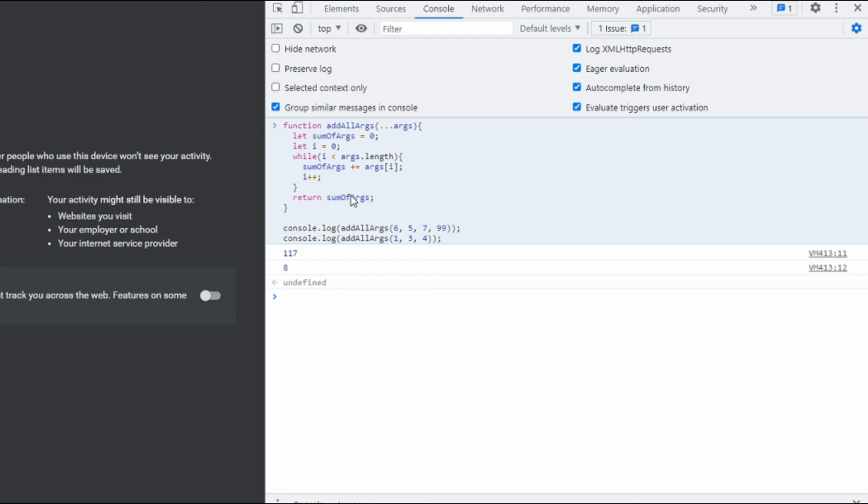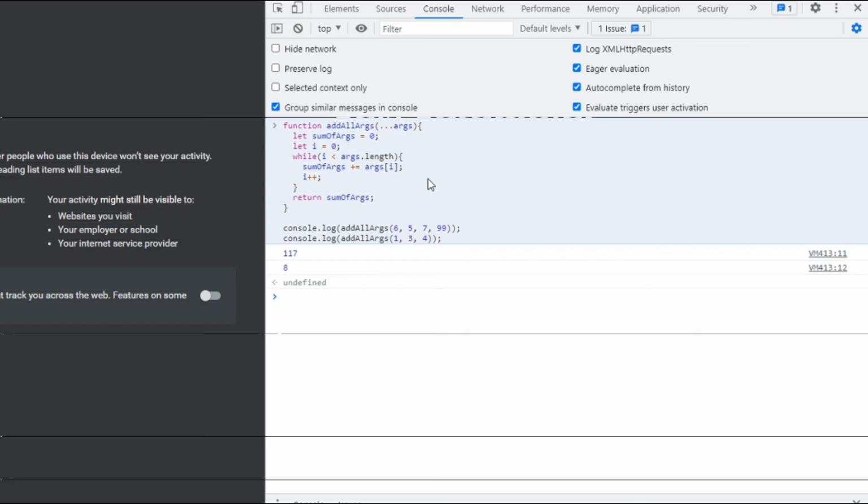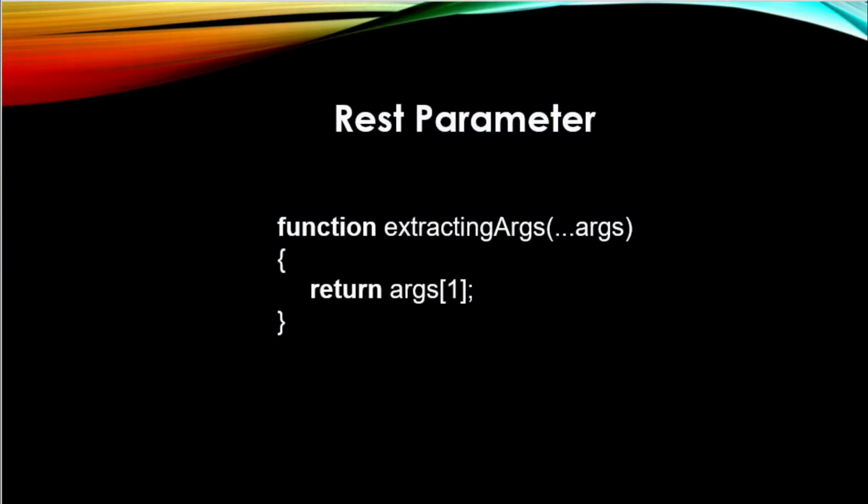So if you see here, addition of all arguments 1, 3, 4 returns 8 and addition of all arguments 6, 5, 7, 99 returns 117. Rest parameter should always be used as the last parameter of a function.